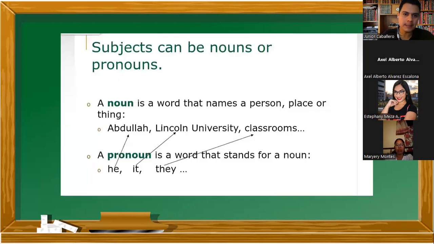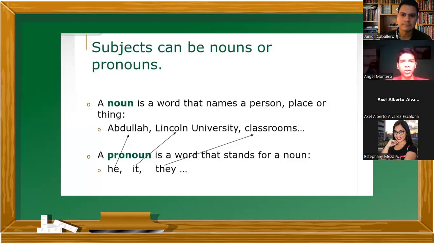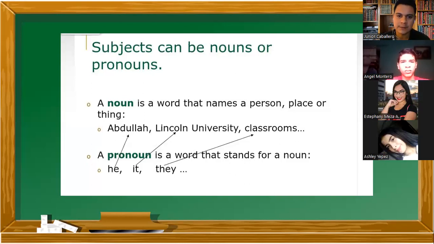Now, let's get started with subjects. What type of subjects can you find in a common sentence? A noun and a pronoun. Nouns, pronouns. We can find some other things actually, but let's get started with this. A noun is a word that means a person, place, or thing.